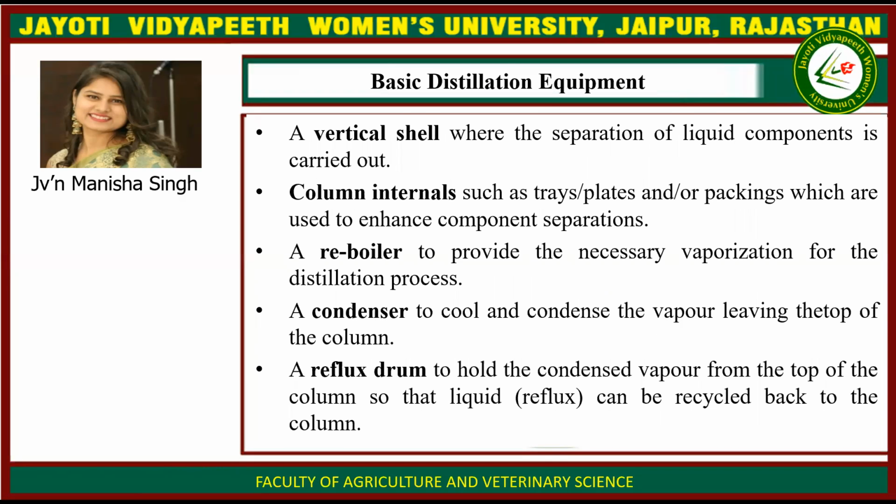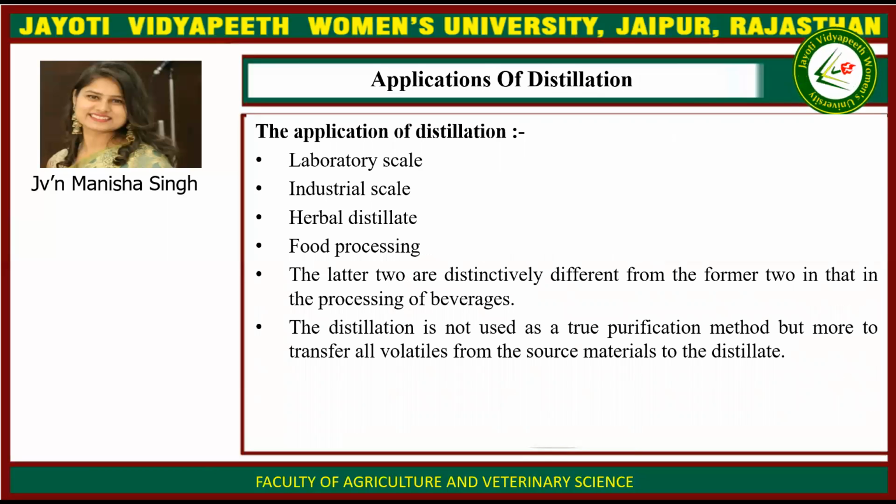Then basic distillation equipment. There is a vertical shell where the separation of the liquid is carried out. Column internals such as trays, plates, or packings which are used to enhance component separation. A reboiler to provide the necessary vaporization for the distillation process. A condenser to cool and condense the vapor leaving the top of the column, and a reflux drum to hold the condensed vapor from the top of the column so that liquid or reflux can be recycled back to the column. Then applications of distillation.